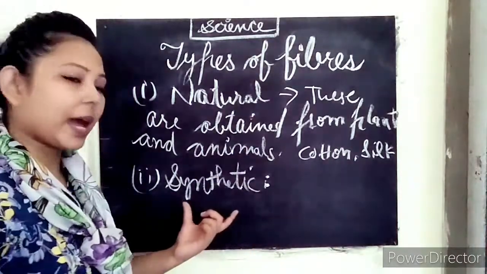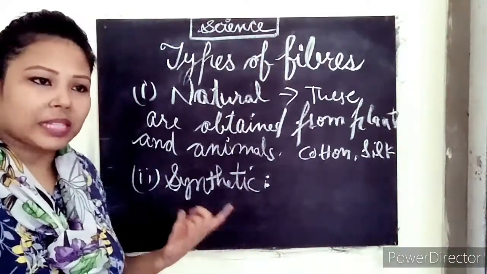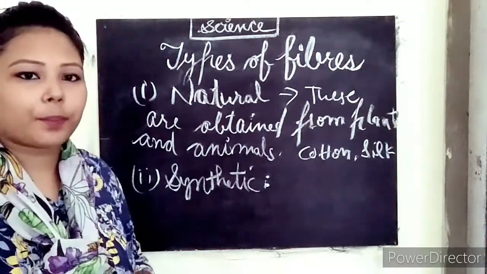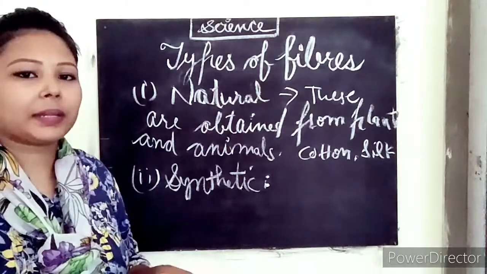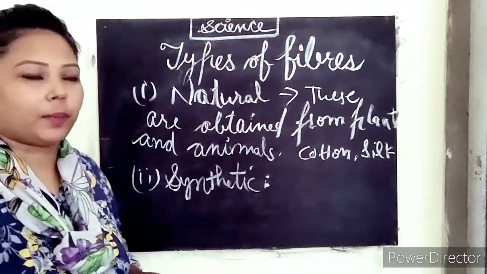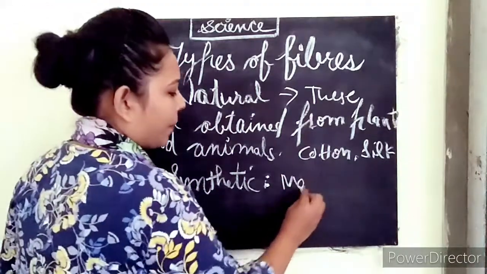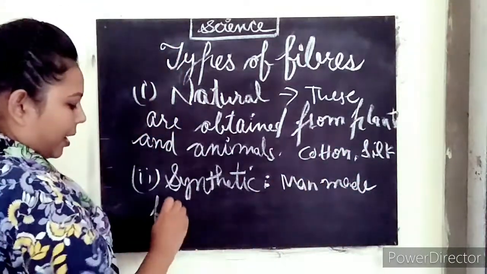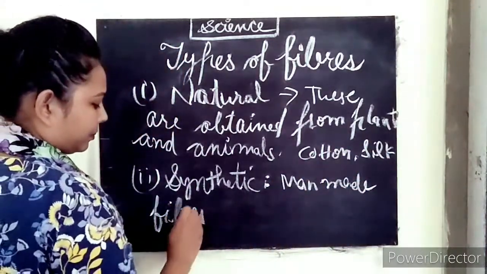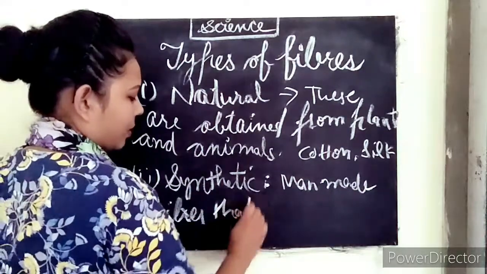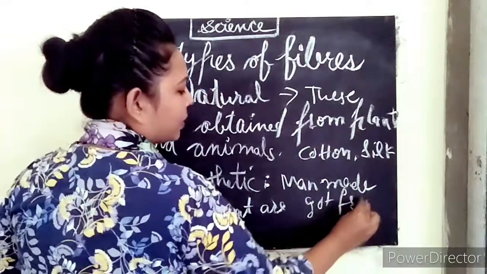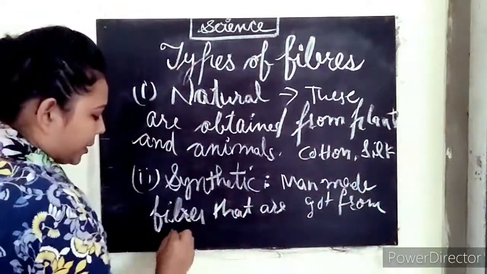The next one we have is synthetic. Synthetic is a man-made fiber. These are mostly prepared from petroleum and the products of petroleum, okay? So man-made fibers that are got from petroleum.